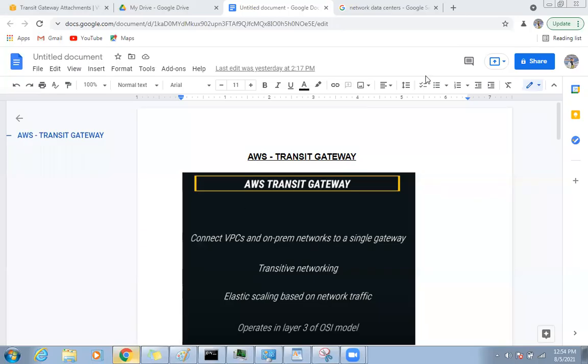Okay, so where we are. Today we are going to talk about Transit Gateway. So what is Transit Gateway?